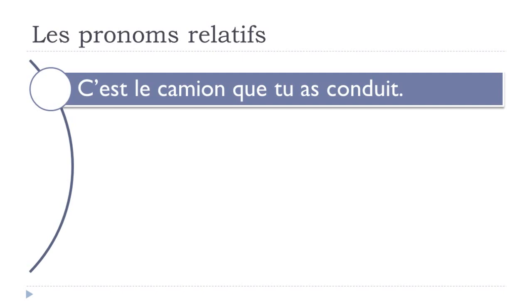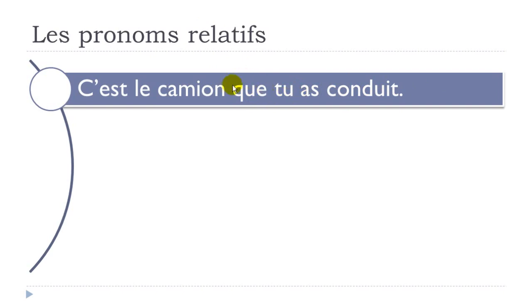So as I said, you know, for this admirer, adorer, all these examples that we've been covering so far, you don't pronounce it. So that's the reason why I wanted to put a few sentences in which, well, you'll see that you can see the difference. So the first one, c'est le camion que tu as conduit. Okay, le camion, it's the truck, okay? Que tu as conduit, conduire is to drive, okay? And you've got here the passé composé form, okay? So in that case, of course, we've been using this pronom relatif, que, okay? And it's complément d'objet direct, all right? It is before the verb tu as conduit here.